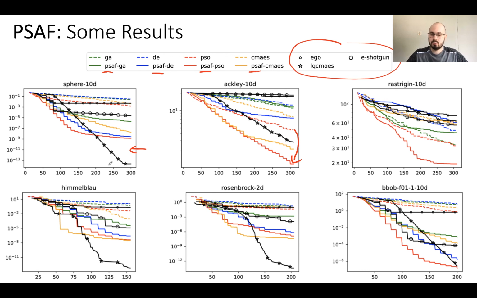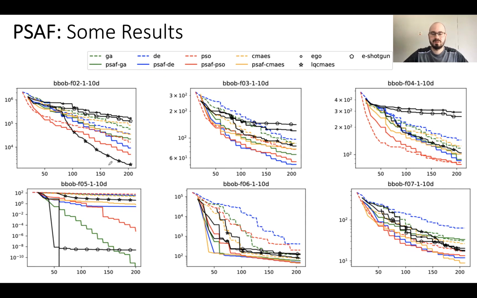This means a local search behavior might need to be included in the PSAF framework in the future. However, our hypothesis that adding surrogate assistance to other existing optimization algorithms is a competitive method to state-of-the-art can be confirmed. For more details about our results, I'd like to refer to our paper, where we have a discussion of upsides and downsides of PSAF.